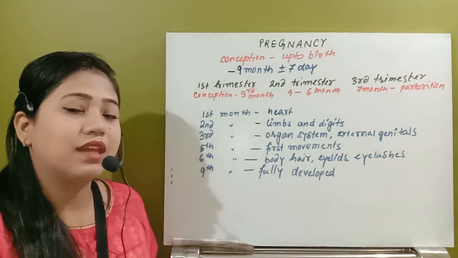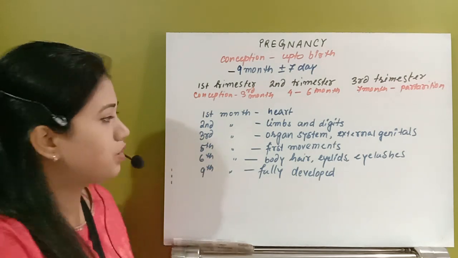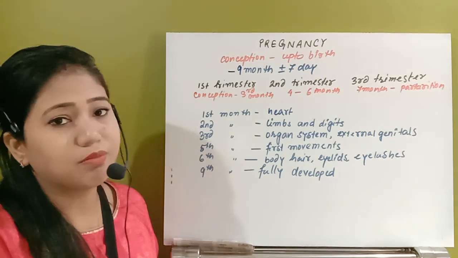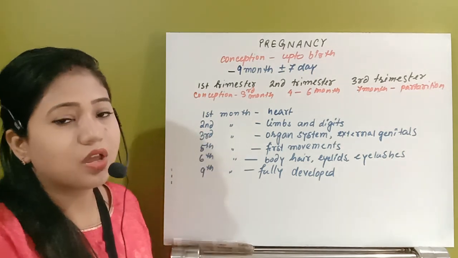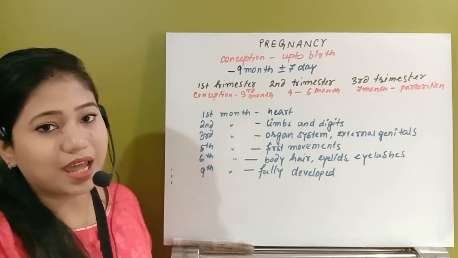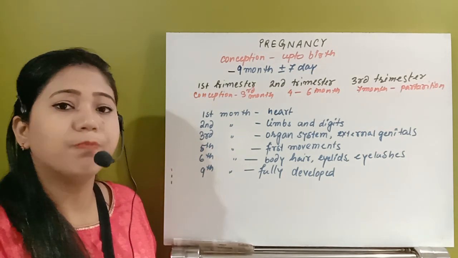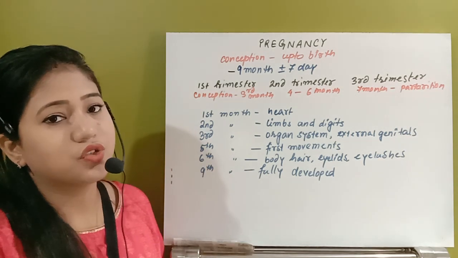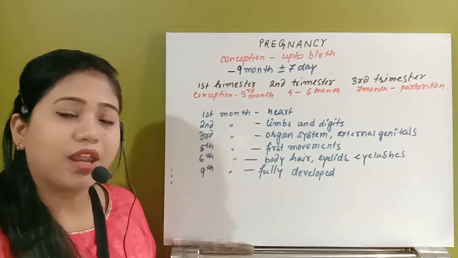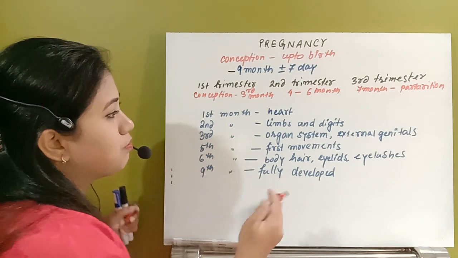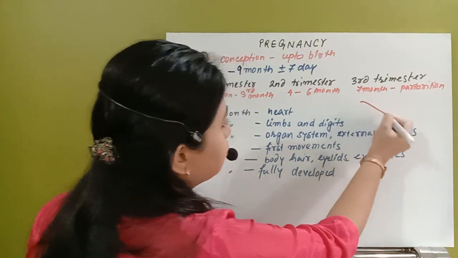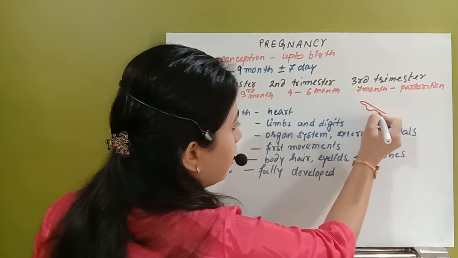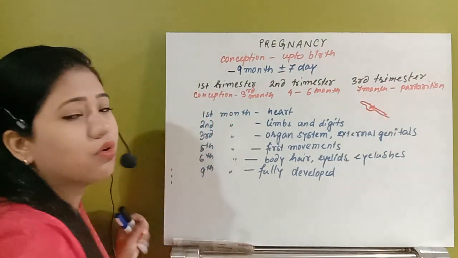For the first, second and third trimesters, what changes occur? We have seen this chart, and some of the points here are very important. I told you in embryonic development that in gastrulation, first the epiblast cells form a streak-like structure known as the primitive streak. Suppose this is the primitive streak. From the primitive streak, for the first time, the heart is developed, and it will also start beating.